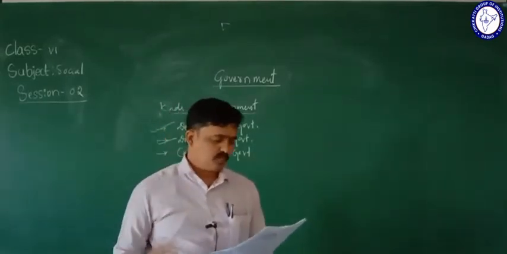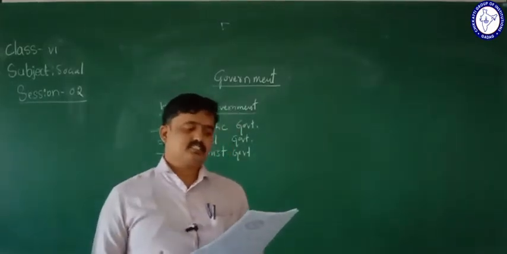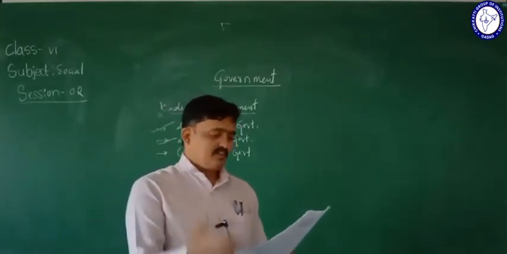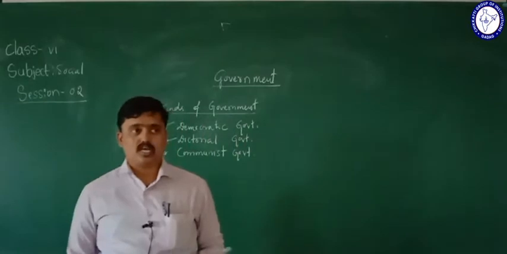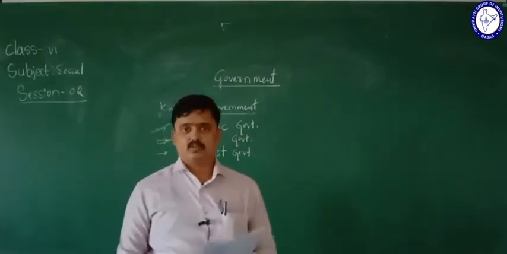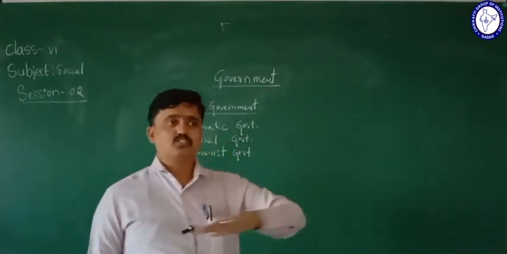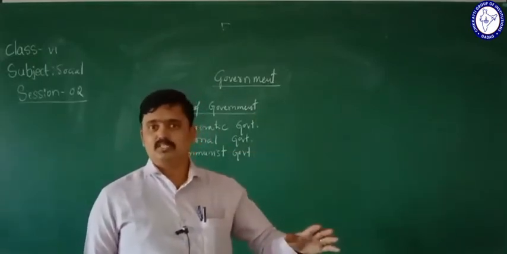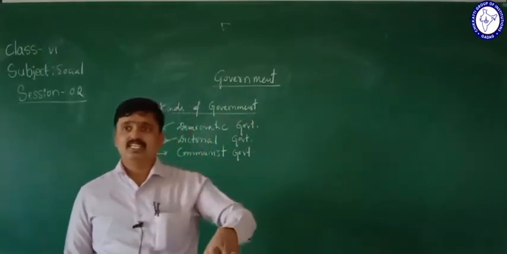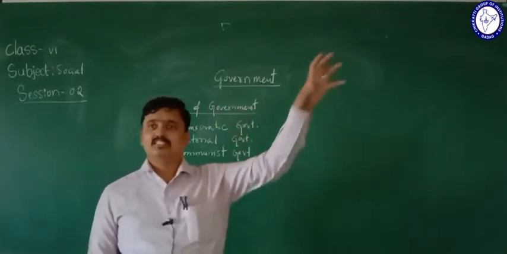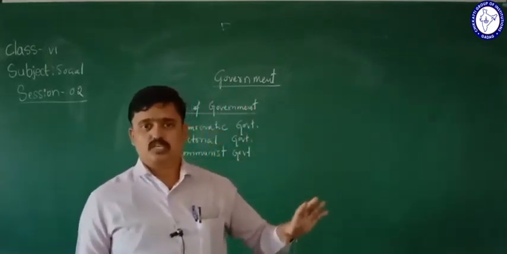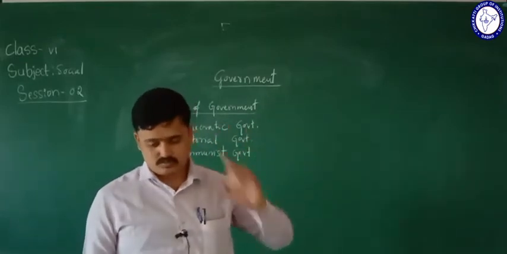Okay, one more thing: the dictator's wish is final in the questions of lawful and unlawful issues. As I told, only his wish and his decisions are final, whatever the matter may be. Whatever he decides, that decision only they are going to treat as the final decision. Where? In this kind of government.